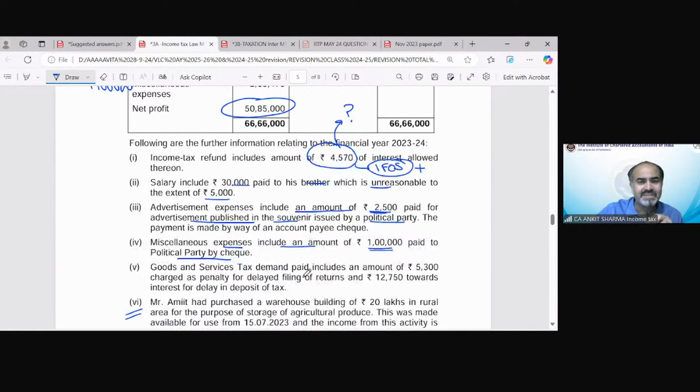Now, goods and service tax demand paid includes an amount of 5,300 as penalty for delayed filing of return, and 12,750 towards interest. So interest is allowed, but penalty cannot be allowed. So this 5,300 is again going to be disallowed in this case.